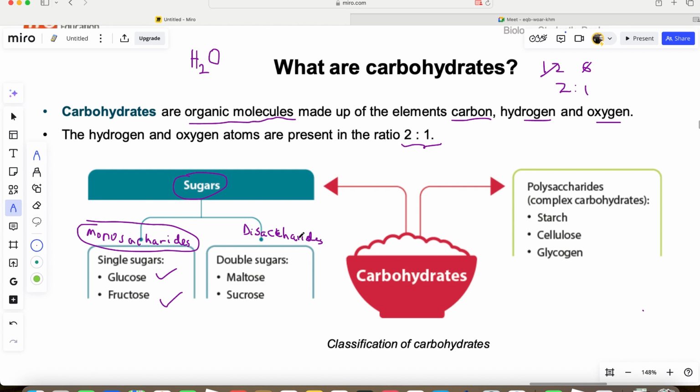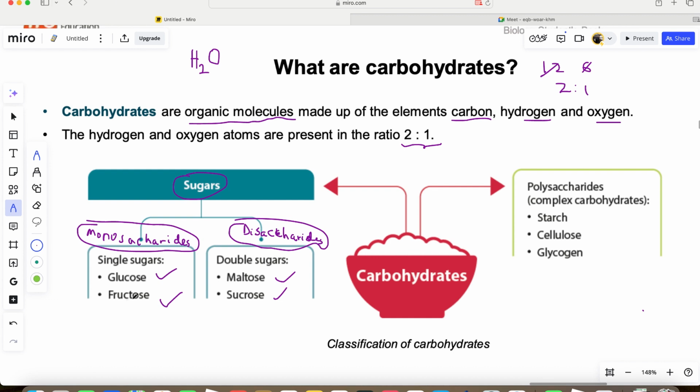Now for double sugar, they are called disaccharides. For double sugar, they are called what? Disaccharide. Disaccharides include maltose and sucrose. Maltose is 2 glucose joined together. Okay? In a disaccharide, di means 2. You take 2 glucose, you add them together, you get maltose. You take 1 glucose and 1 fructose, you add them together, you get sucrose.